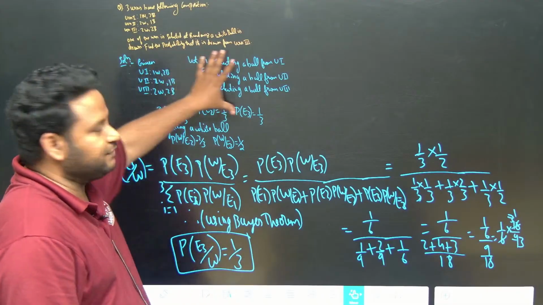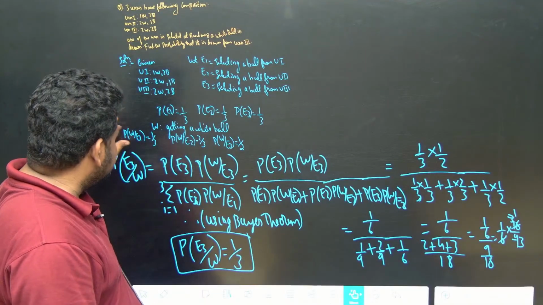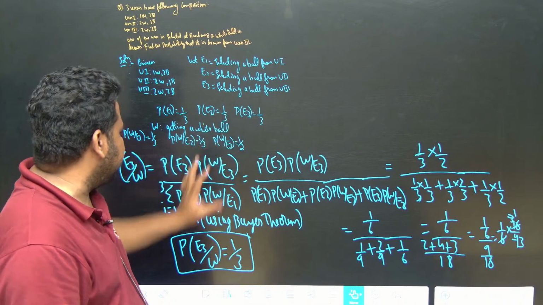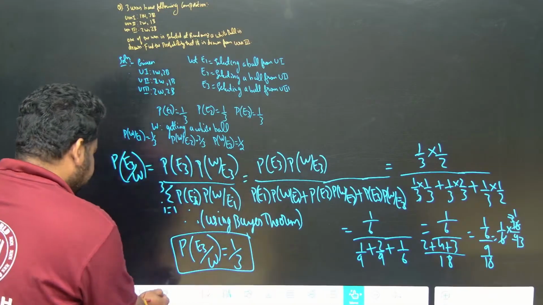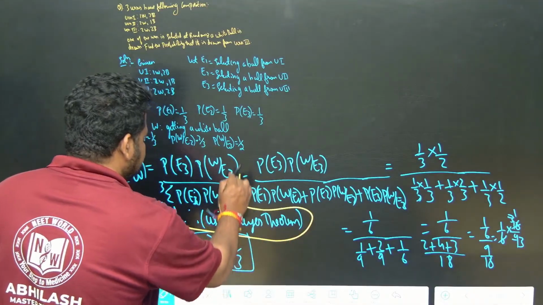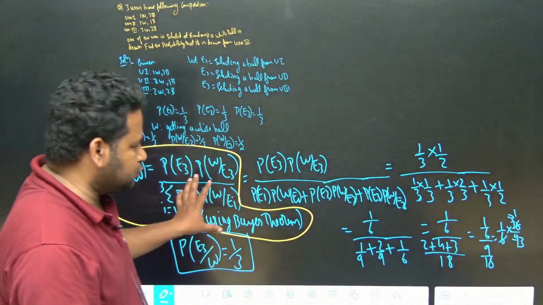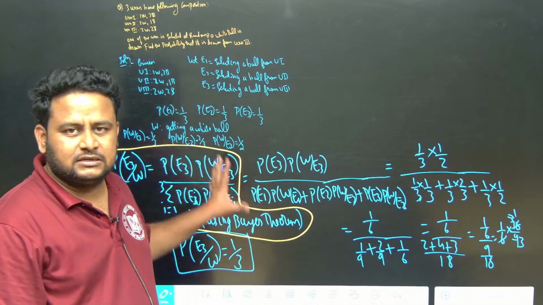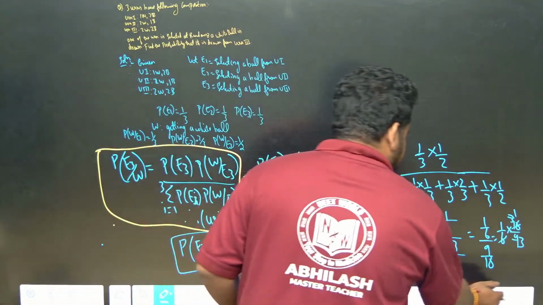But before that, each and every step will carry marks. You have to define the event. Then you have to find out W, getting a white ball from urn 1, urn 2, urn 3, this probability. Then we have to use the Bayes theorem. You have to write it here, by using Bayes theorem. To the examiner or the evaluator, you have to show that you are applying the Bayes theorem. Those words you have to write. Clear? This is how you can solve this question, friends. Okay, let us move to the next question.